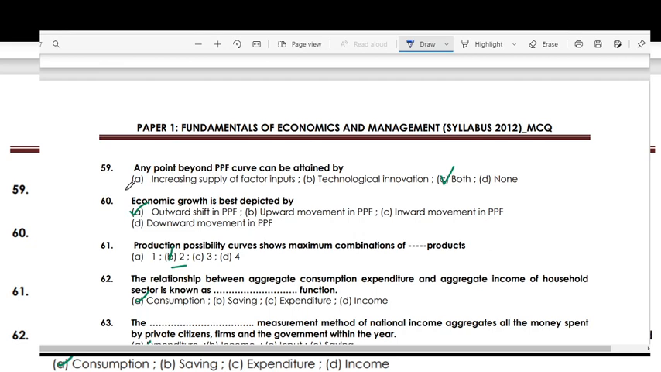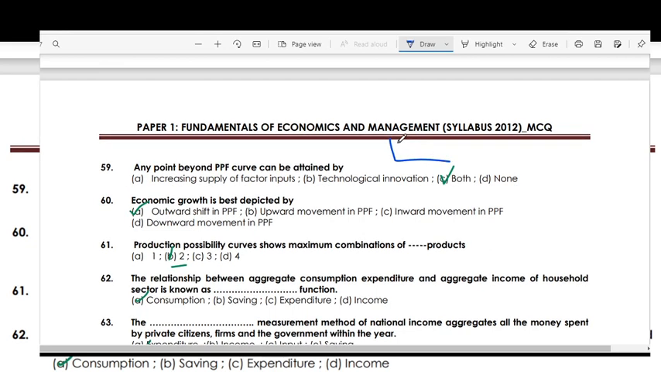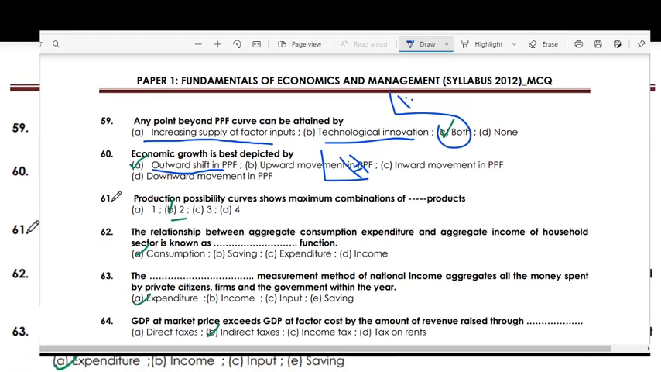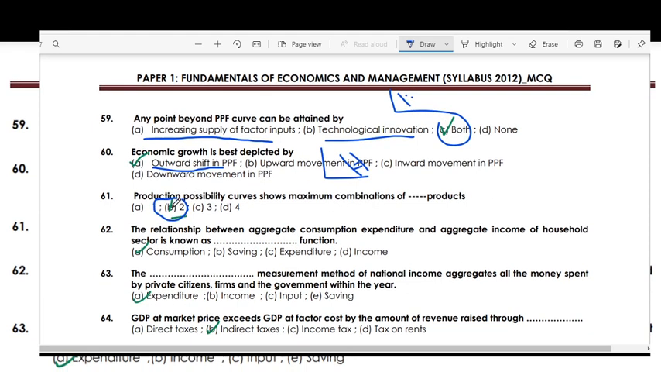Any point beyond the PPF can be obtained by both increasing the supply of factor inputs and technological innovation. Economic growth is best depicted by an outward shift of the PPF curve. The production possibility curve shows the maximum combination of two products.